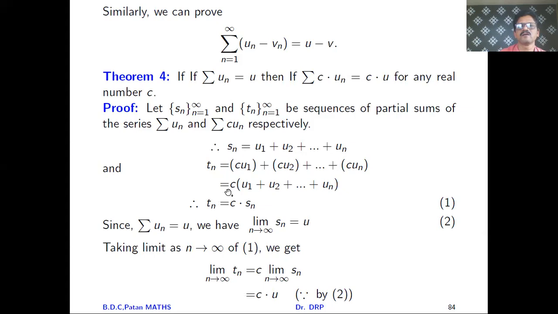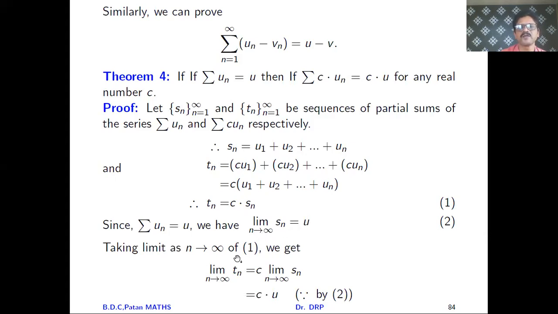Taking c as common, you get c times u1 plus u2 plus so on un, but u1 plus u2 plus so on un is nothing but Sn. So Tn equals c into Sn. Since summation un is given to be u, the limit of Sn as n tends to infinity is equal to u.